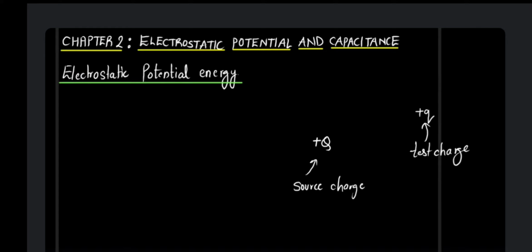So if I place a small test charge plus q in the electric field of this capital plus Q charge, and if I move this charge from, let us say, point R to point P, if I move this small test charge plus q, I keep it over here and move it from R to P. So let me mark.